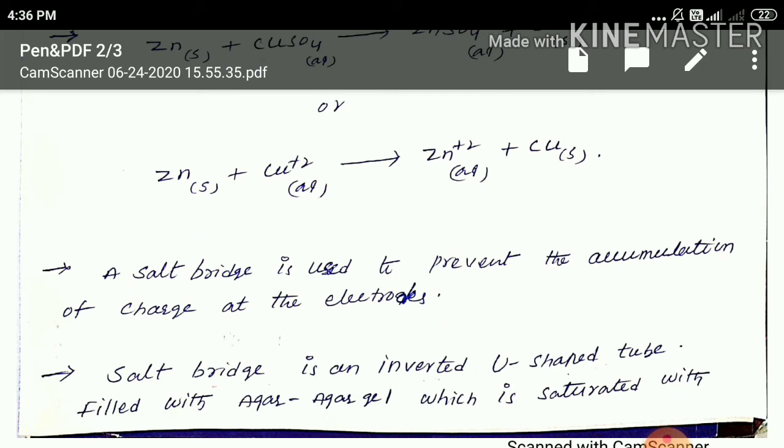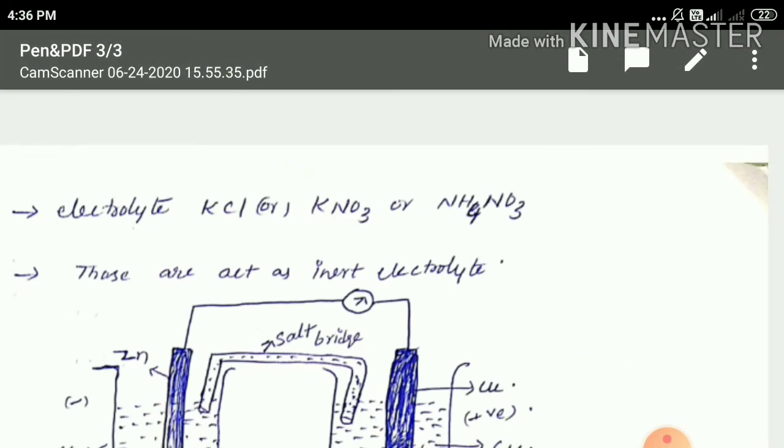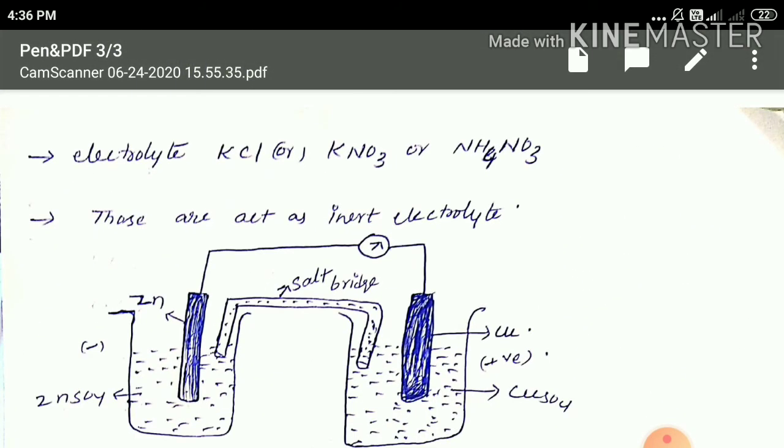A salt bridge is an inverted U-shaped tube filled with agar gel, which is saturated with KCl or KNO3 or NH4NO3.